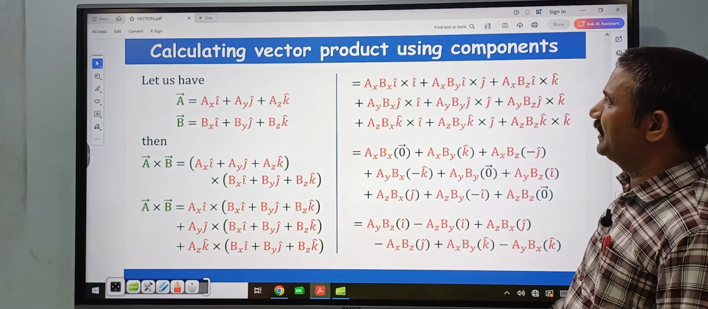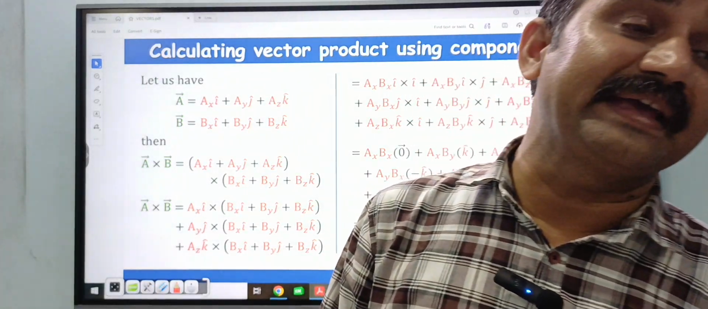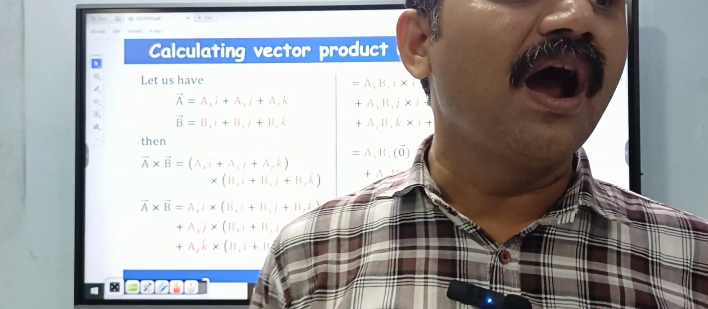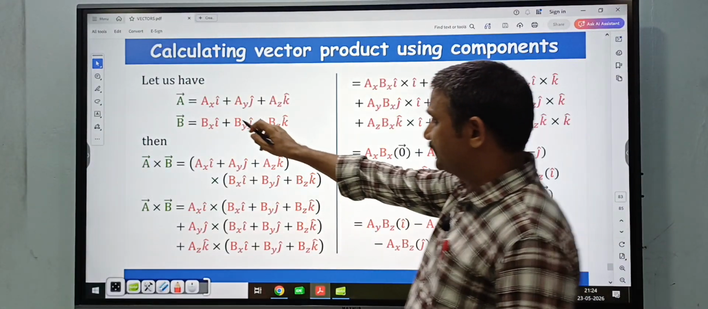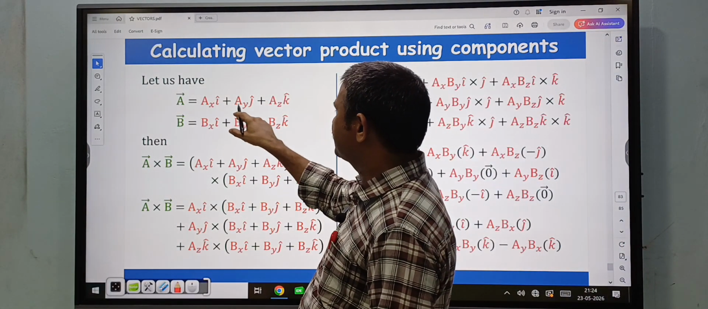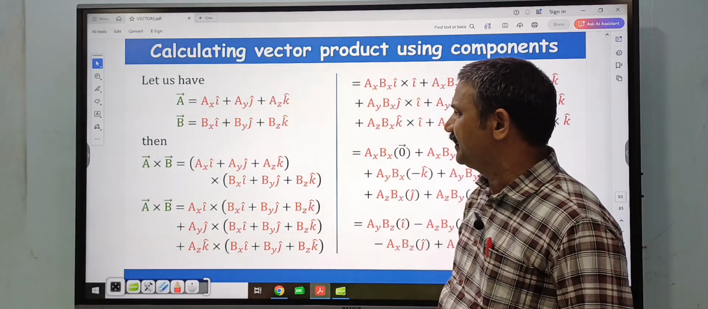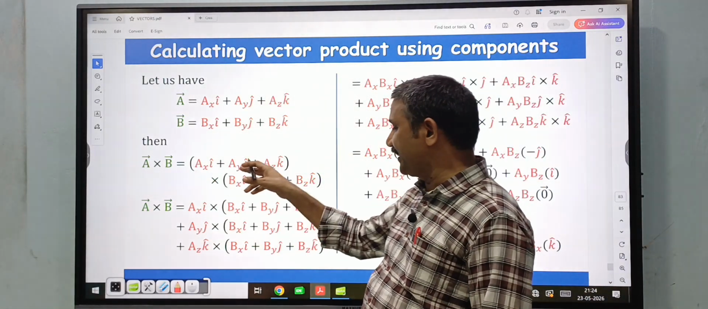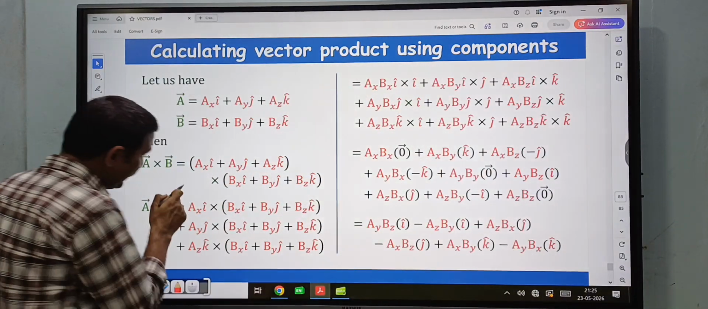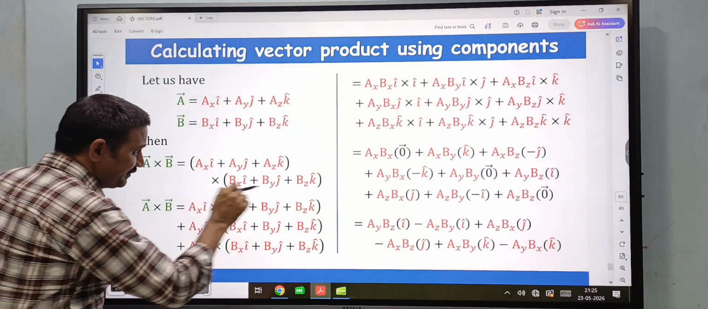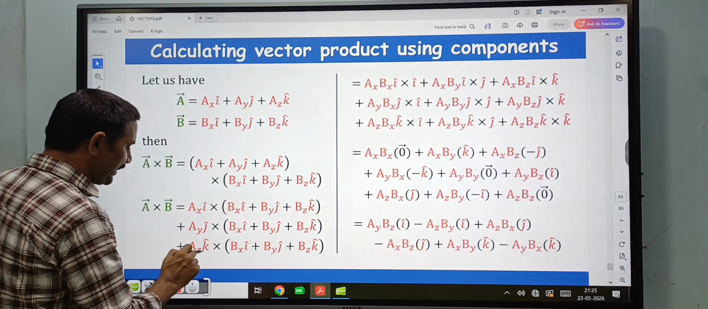Similarly, whenever the vectors are given in rectangular form, like i cap, j cap, k cap is given, how to calculate the cross product of the two vectors. Here a bar is equal to ax i cap plus ay j cap plus az k cap, b bar is equal to bx i cap plus by j cap plus bz k cap. Then how to write a bar cross b bar? First write a bar cross, then write b bar. So here also, first ax i cap cross this b bar vector, similarly ay j cap cross this vector and az k cap cross this vector.